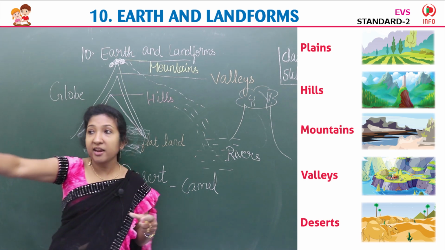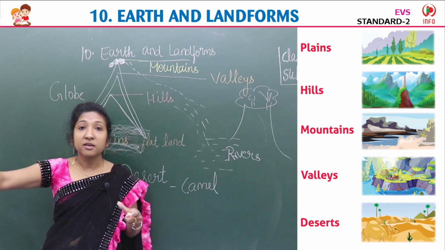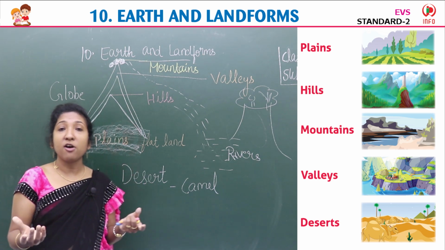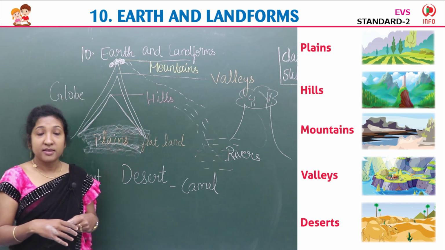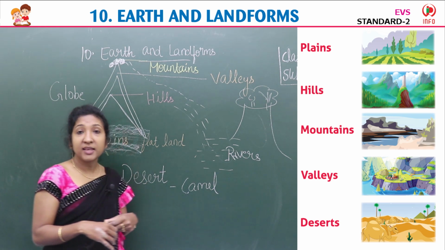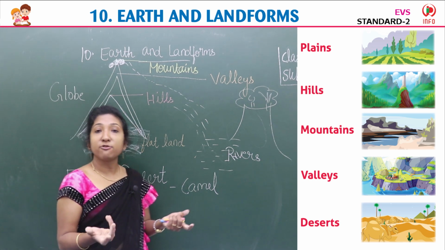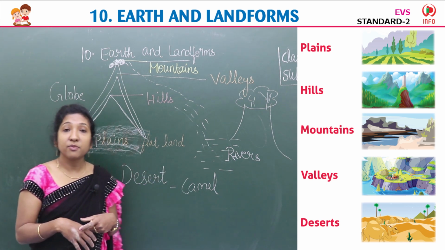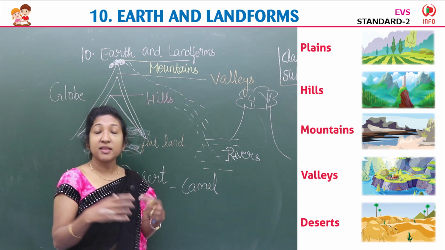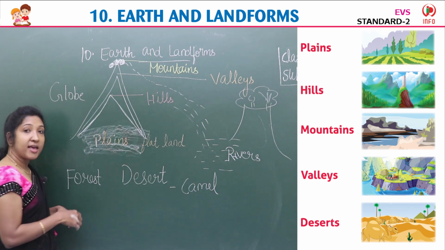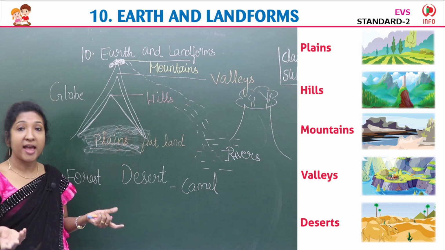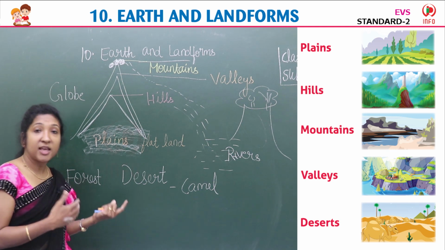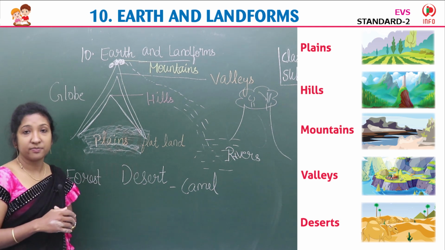Desert is a vast area, a big area of land covered with sand. No people live there because no rainfall and no water. The animal camel survives there because it can live without taking water for so many days. And the land covered with full of trees, big trees, plants and animals is called forest. Okay. There are animals, trees, plants, birds. And this forest is a home for animals.